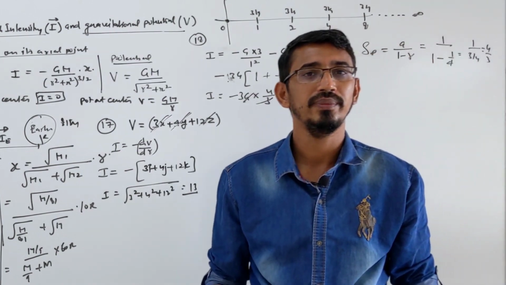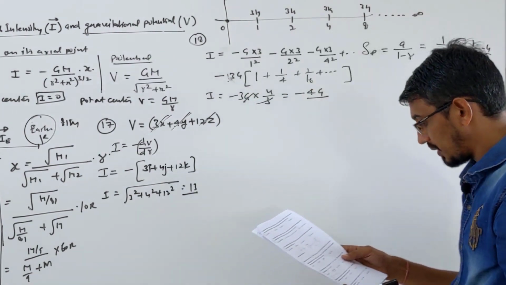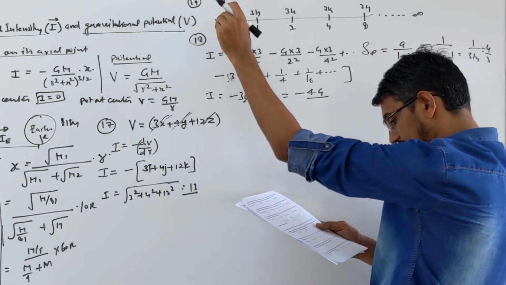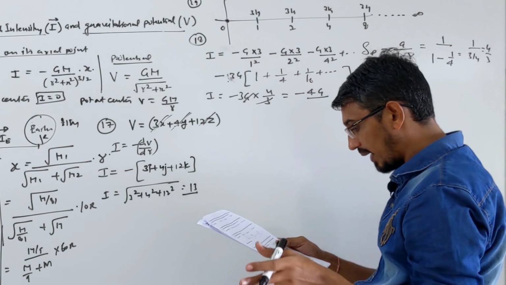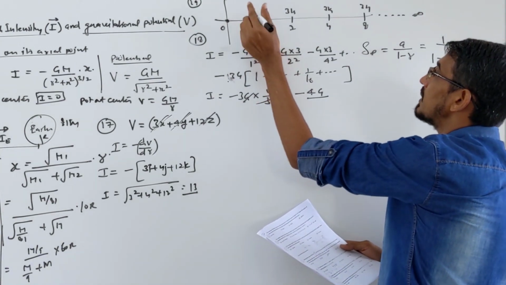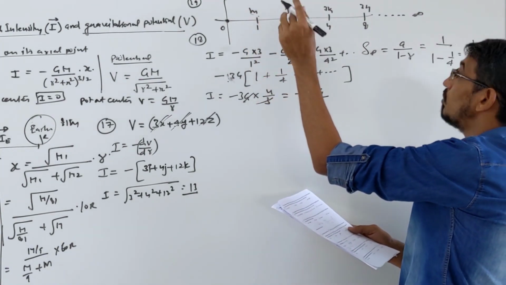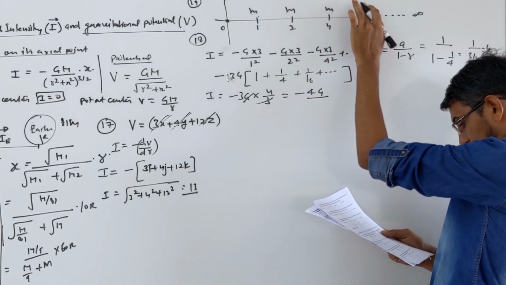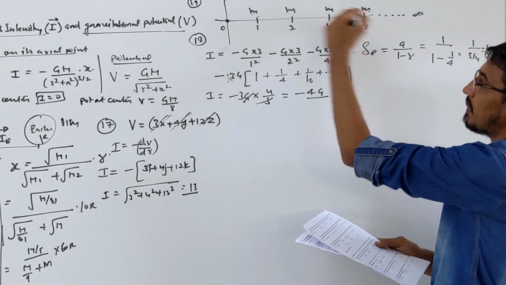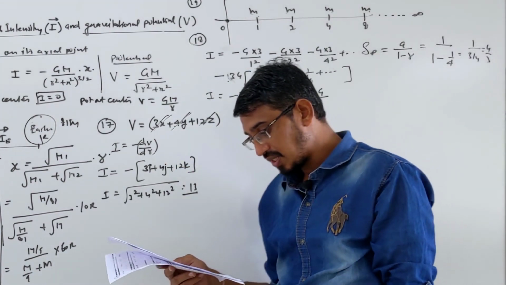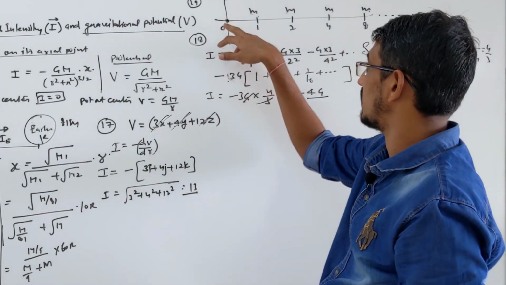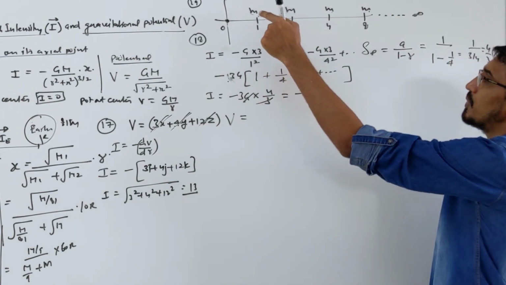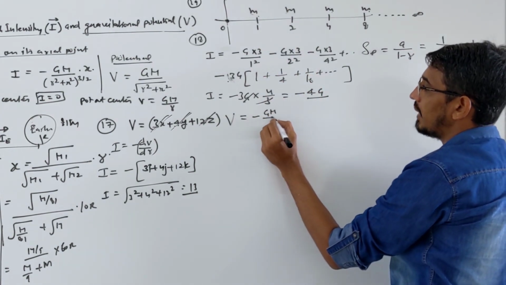Look here, what happens with potential? What's the difference? A similar question is given, so I am doing it right here. Question number 19. They said point masses, each of value m, are placed at these coordinates: m is placed at 1 meter, at 2 meter, at 4 meter, and so on. Everywhere m is placed. They are asking what is the gravitational potential at x equal to 0, which means the origin. So let's write it again for potential. What is the potential due to this mass? The formula is G m by r, which here is 1.